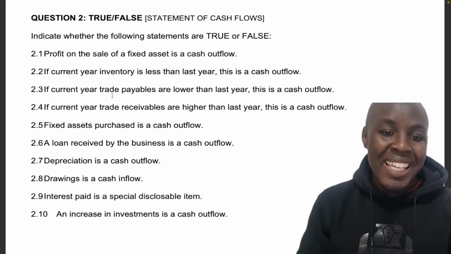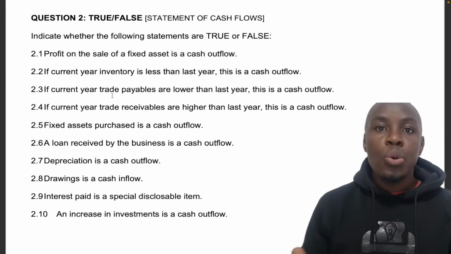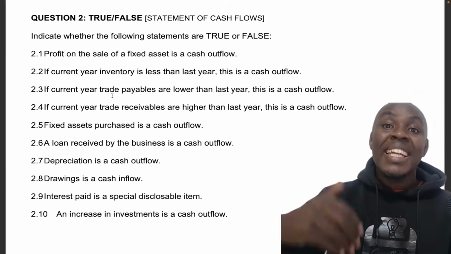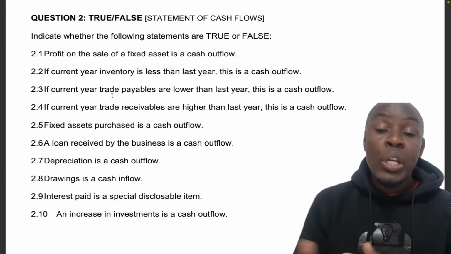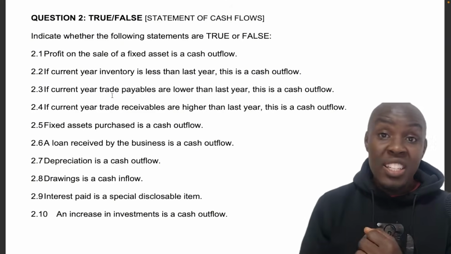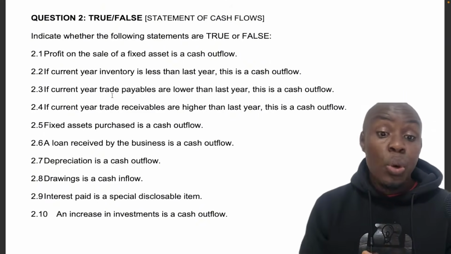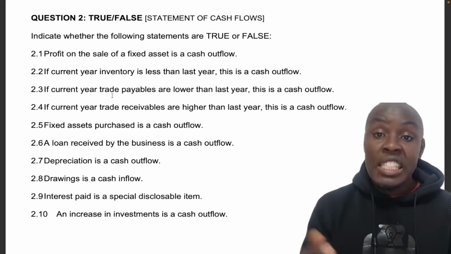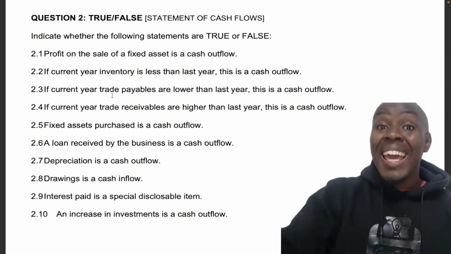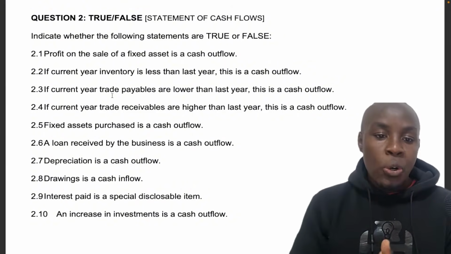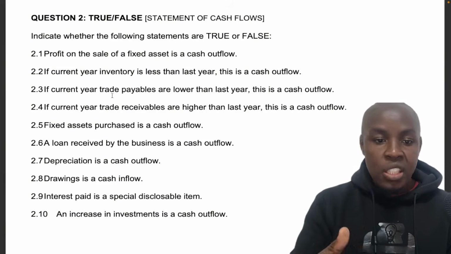2.8, drawings is a cash inflow. That is false. What is drawings? Drawings is whatever is taken out of the business by the owners of the business. Okay, so they might take out cash, they might take out assets, and so whatever the case is, that is definitely not a cash inflow. If they've taken out cash, that would be a cash outflow. Okay, but in this case, it's false because they say it's a cash inflow.